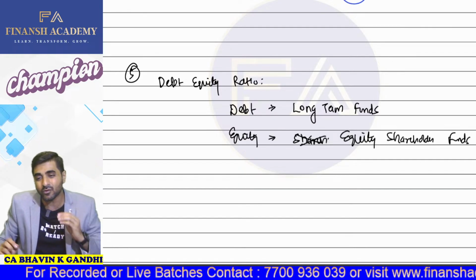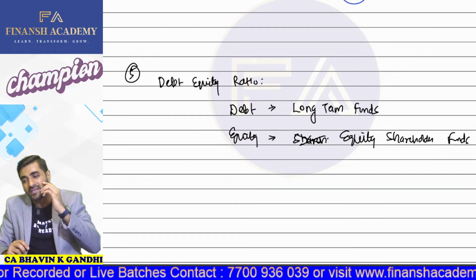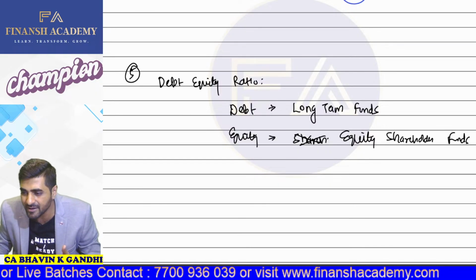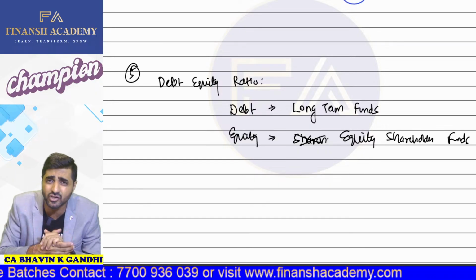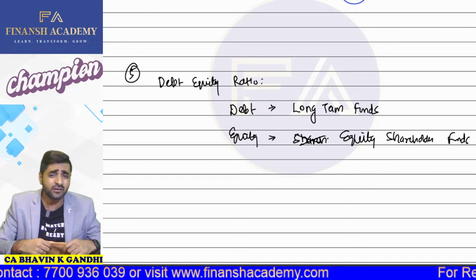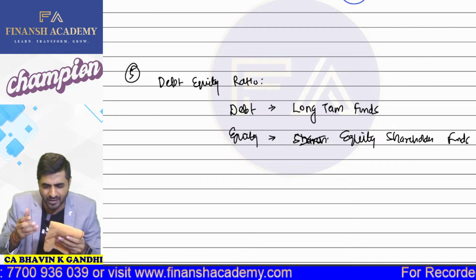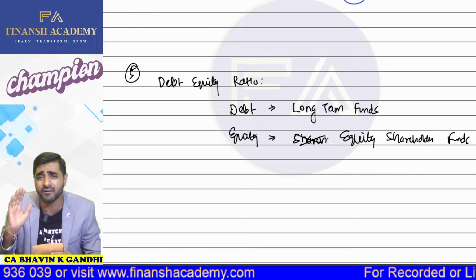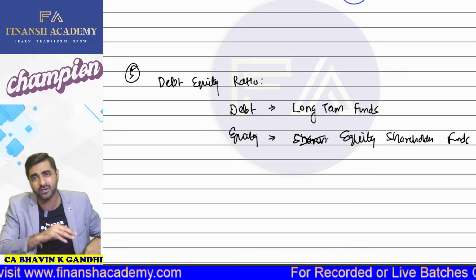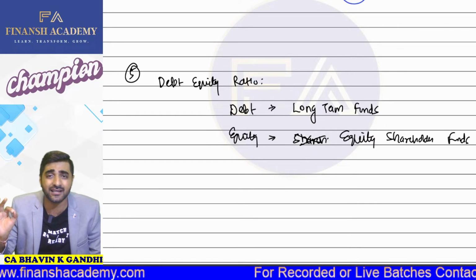Because this equity actually has different types of meanings based on how you analyze it. Sometimes equity is only nothing but your shareholders funds, and sometimes it is nothing but your equity shareholders funds. So it depends upon how we are analyzing and interpreting it, but we will follow the ICAI view. And ICAI considers your equity as your equity shareholders funds for your ratio analysis part.